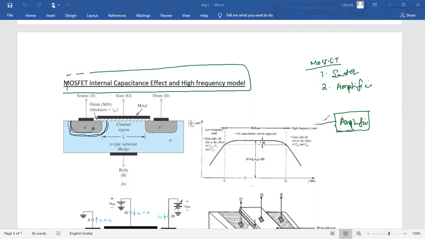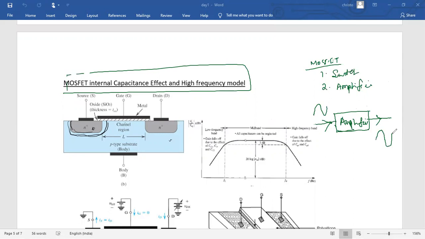When it is operated in saturation mode, it can amplify any input signal. So when you give some input signal to the amplifier, your output is an amplified form of the input signal.